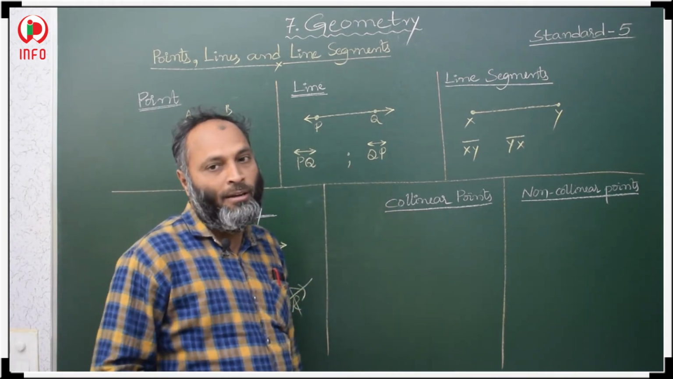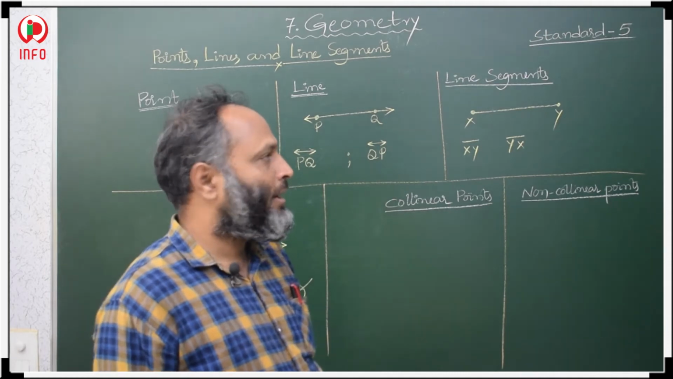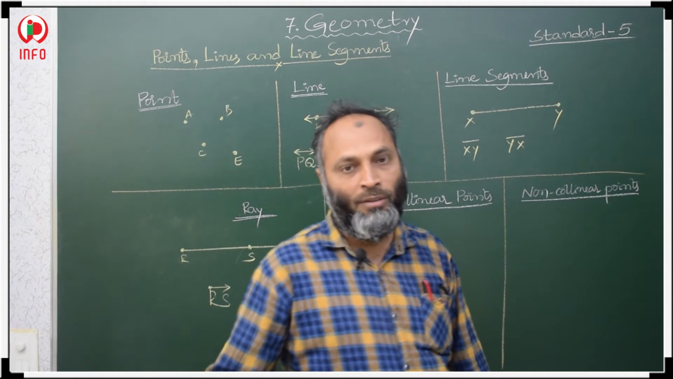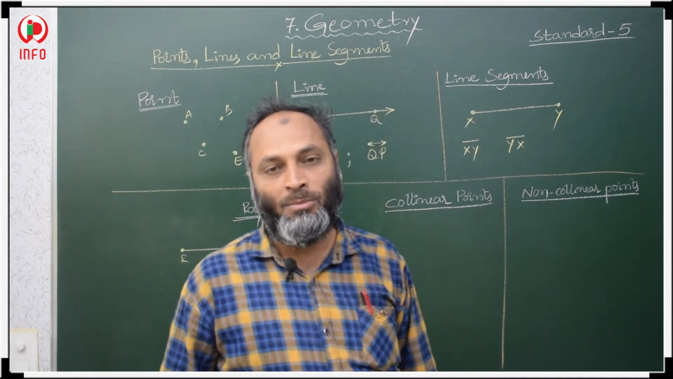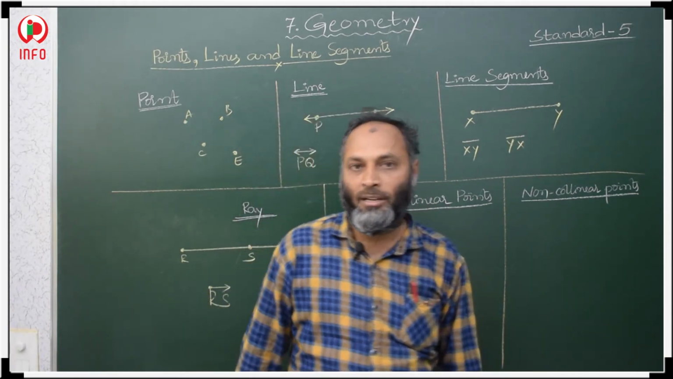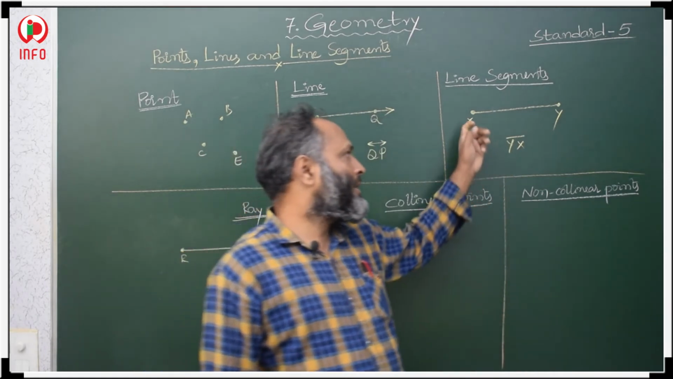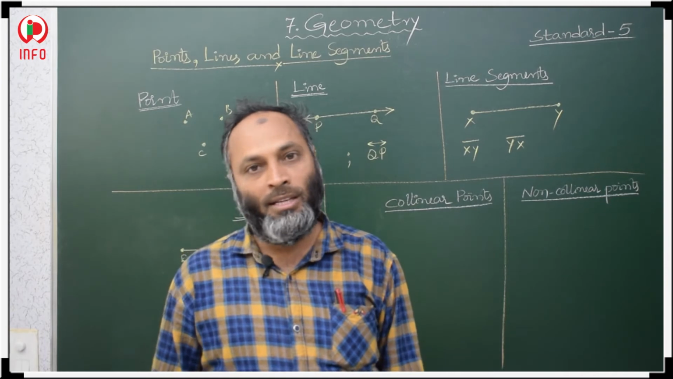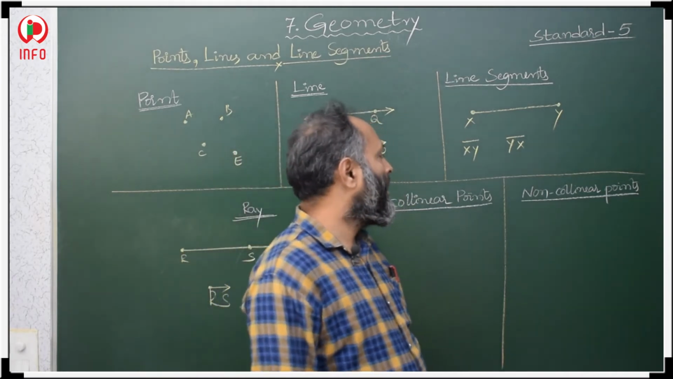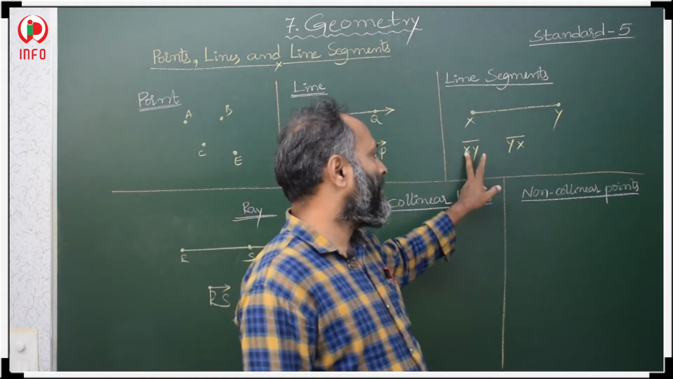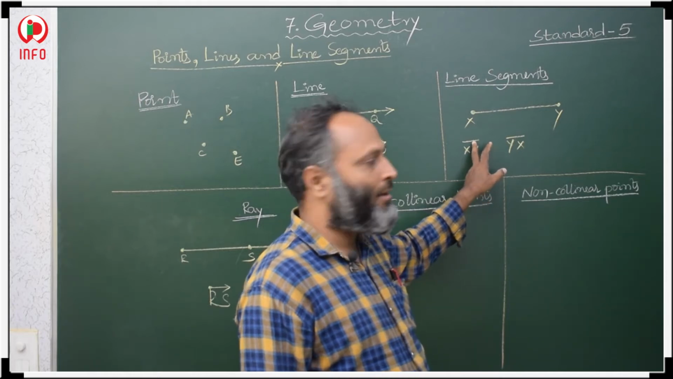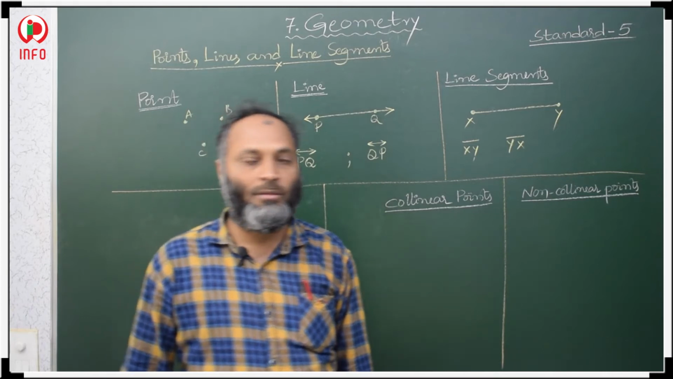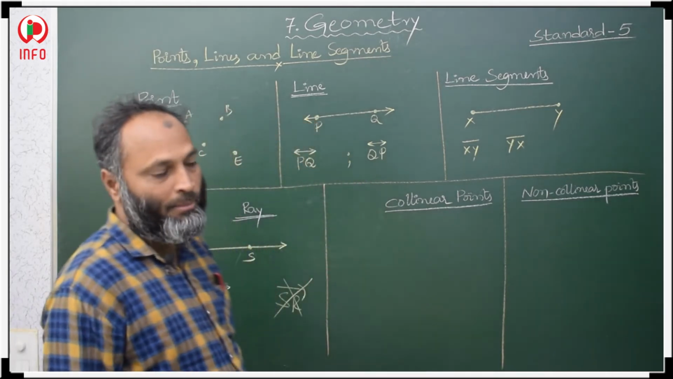Then line segment. What is a line segment? A line segment has two endpoints like XY, or one more definition: the shortest distance between the 2 points is a line segment. Okay. So the distance between the 2 points is fixed, so we can measure the length of a line segment. Then how to represent a line segment? XY line segment or YX line segment, any one method we can use to represent a line segment.